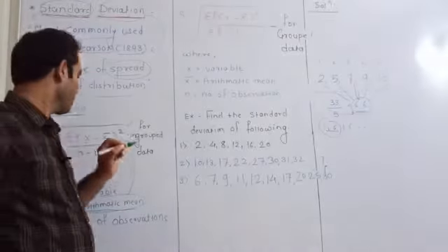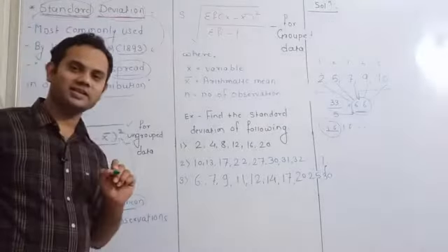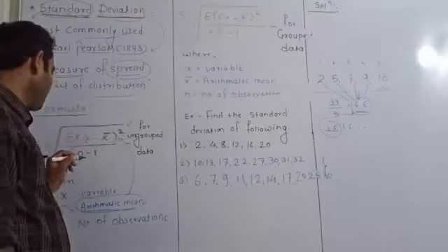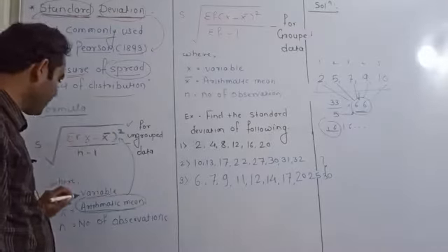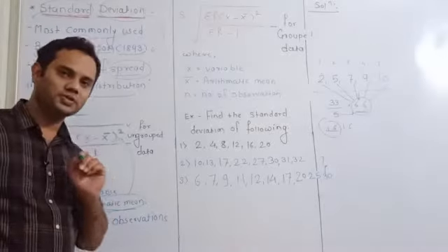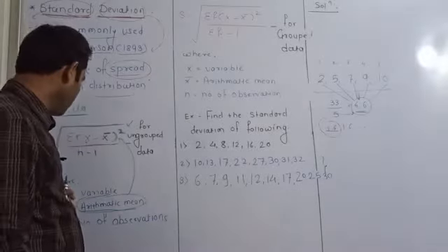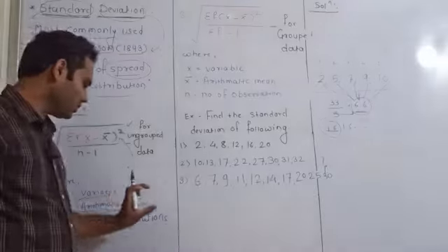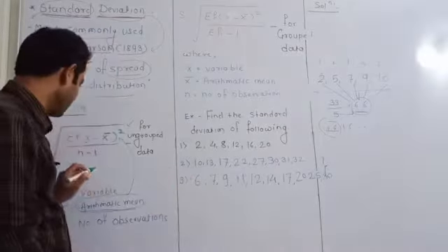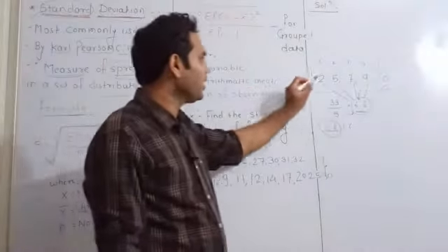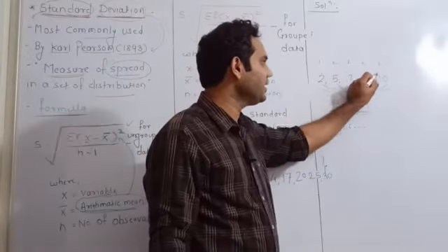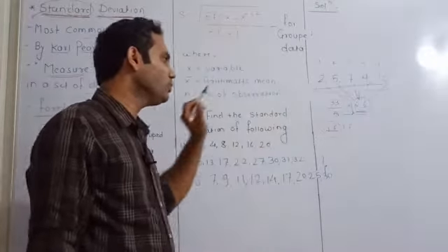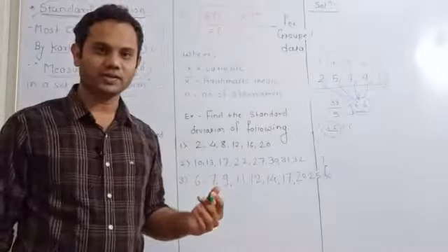So the formula is very simple: square root of summation of (x minus x bar) squared upon n minus 1, where x is your variable or individual observation, x bar is your arithmetic mean, and n is your number of observations. For example, if it is given 2, 5, 7, 9, 10, this is an ungrouped data set because there is no frequency given.